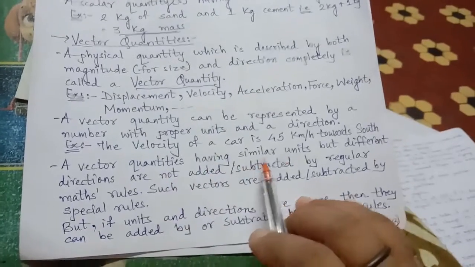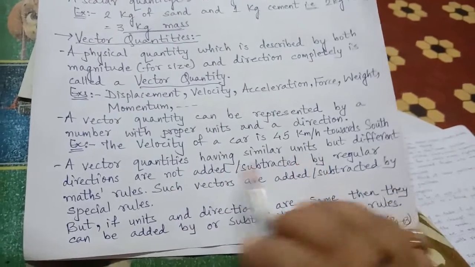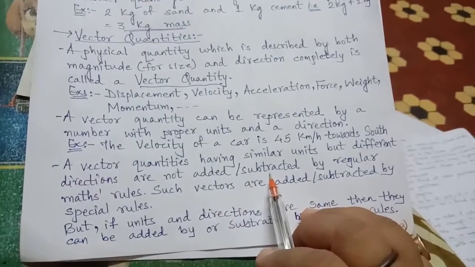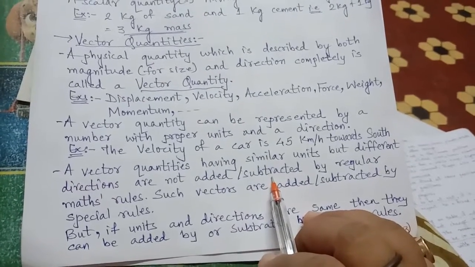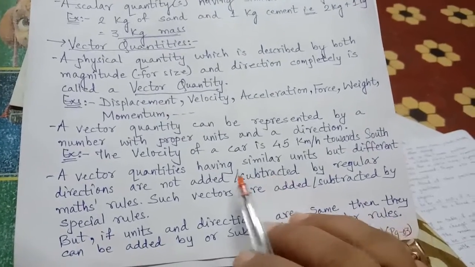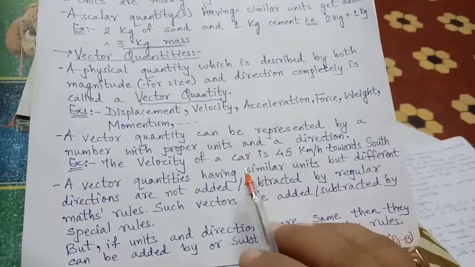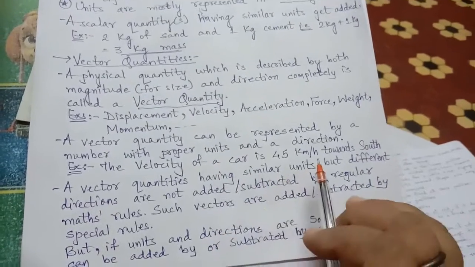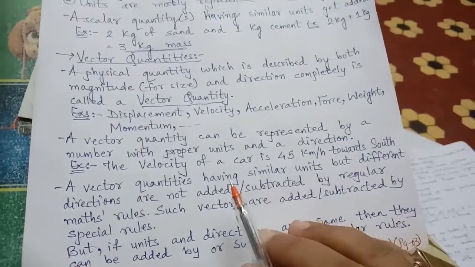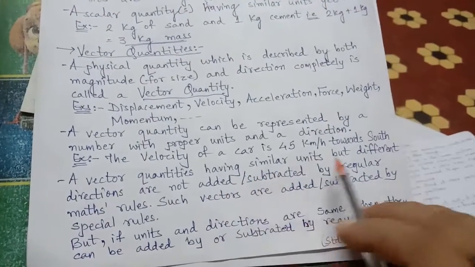Vector quantities having similar units but different directions are not added or subtracted. If the units are the same, say both have the same speed, but one is in the north direction and one is in the south direction, we will not add or subtract them by the regular general maths rule.